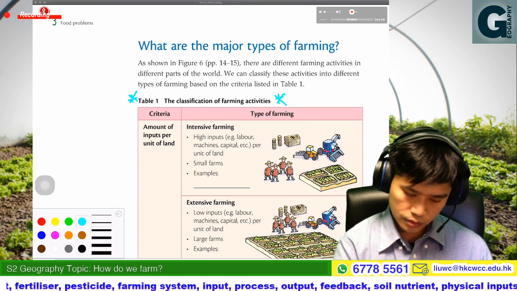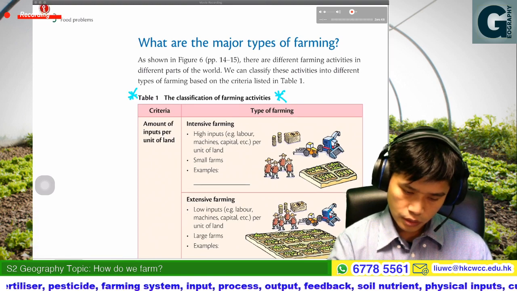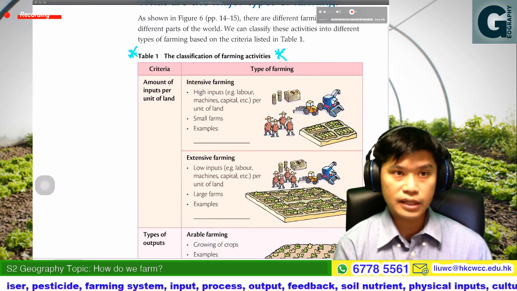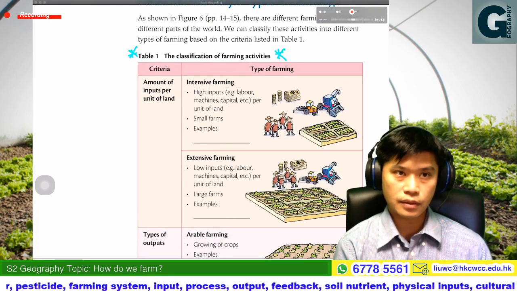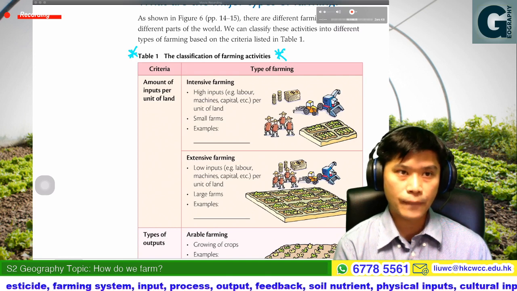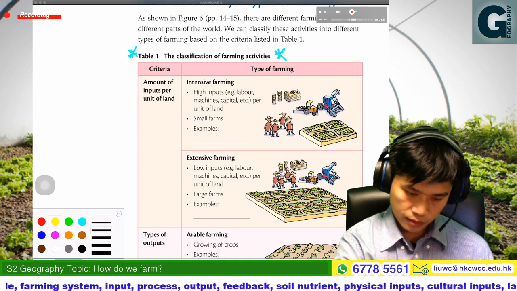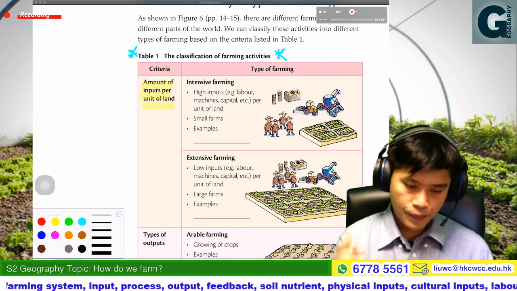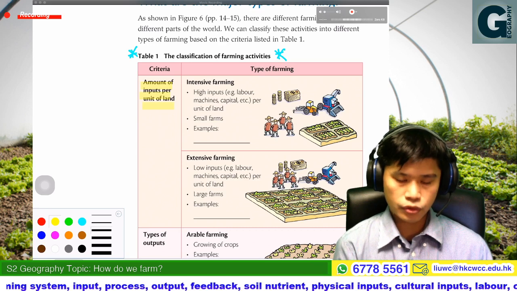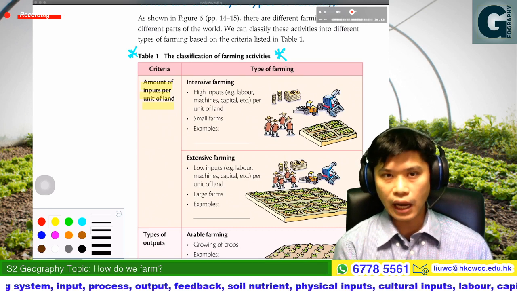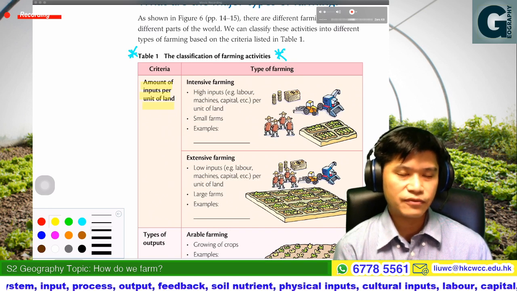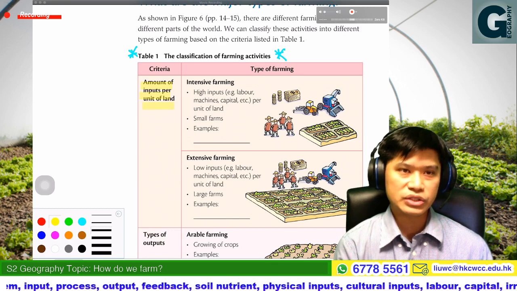Okay, the first one, we would classify the farming by the criteria of the amount of input per unit of land. I would say it could be a little bit difficult for you to understand.